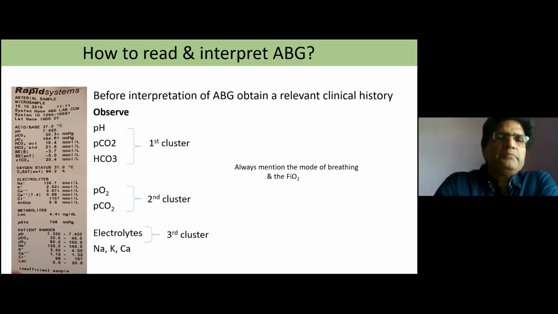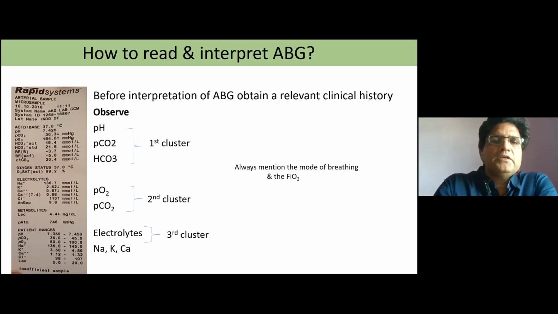One is pH, PCO2, bicarbonate, so it will point out the acid-base status of the patient. PO2 and PCO2 is the second cluster, which will tell you the type of respiratory flow. And of course, the electrolytes sodium, potassium, chloride, and definitely calcium also. It is a third cluster, which is normally how we try to interpret the abnormal conditions in the patient's blood.